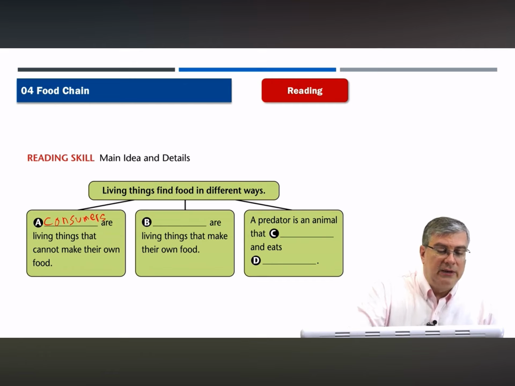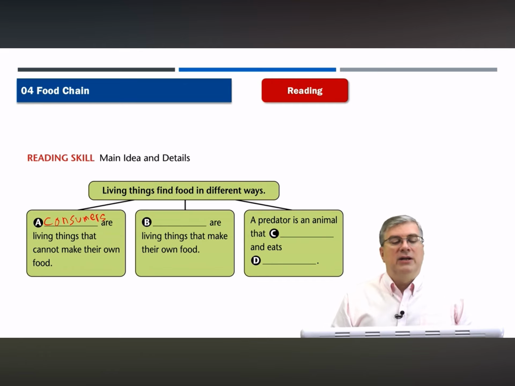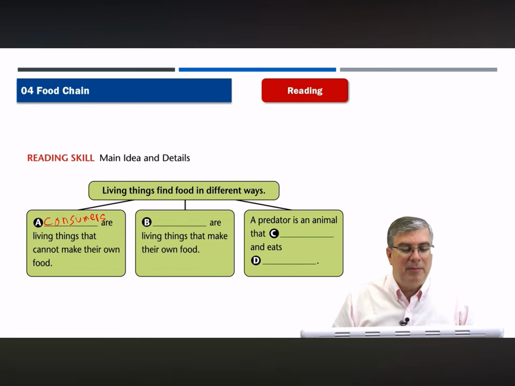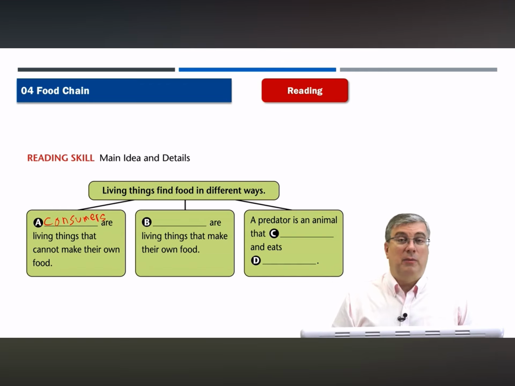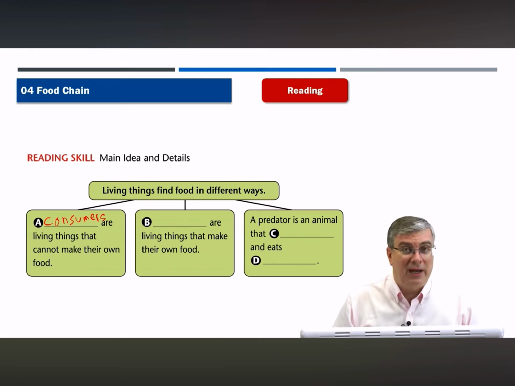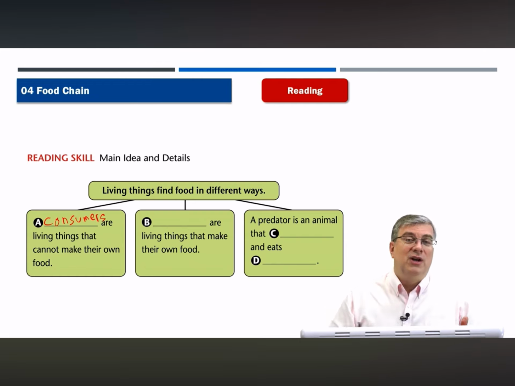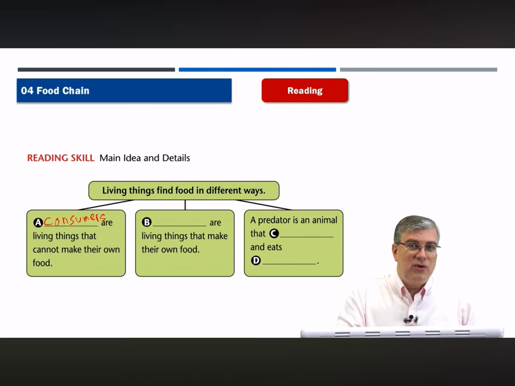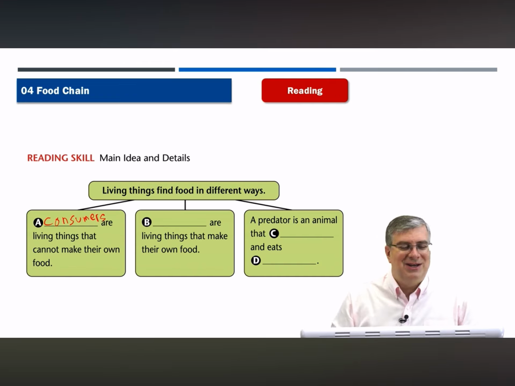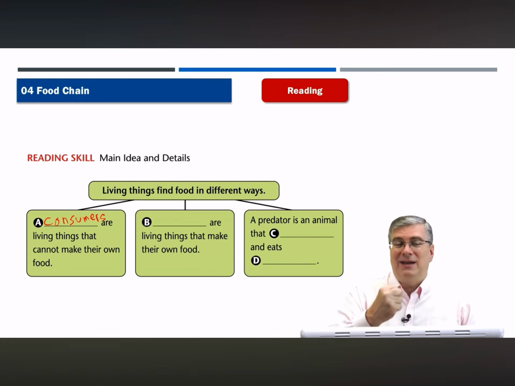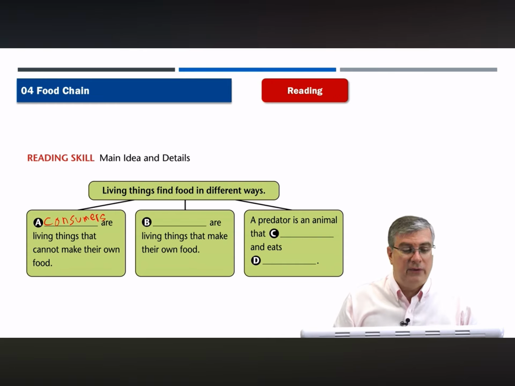Consumers. Consumers we're talking about in nature are living things that cannot make their own food. If we're talking about economics, consumers are people who go out and buy things, right? We're all consumers, whether we're in nature looking for food or whether we're in the shopping mall looking for something to buy, right? Consumers just go out and find something to get and to use for themselves, for their life.